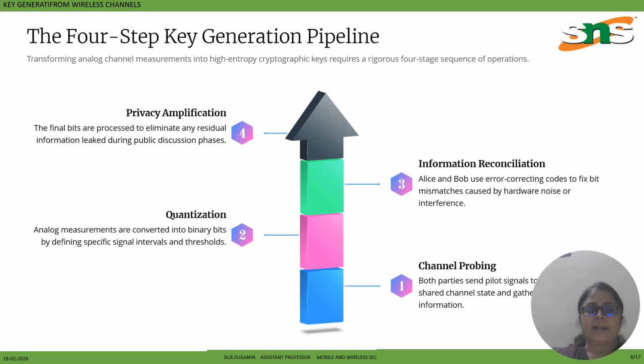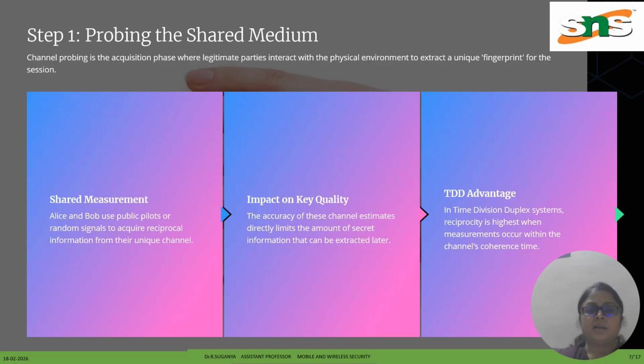And next is quantization. The analog measurements are converted to binary bits by defining specific signal intervals and thresholds. And channel probing. Both the parties send probe signals to measure the reciprocal characteristics of the communication channel. Okay. And next is probing the shared medium. The first one is shared measurement. That is, Alice and Bob use public pilots or random signals to acquire reciprocal information.